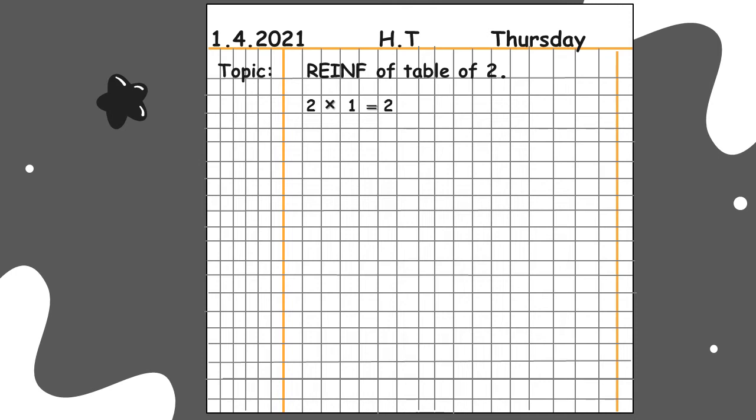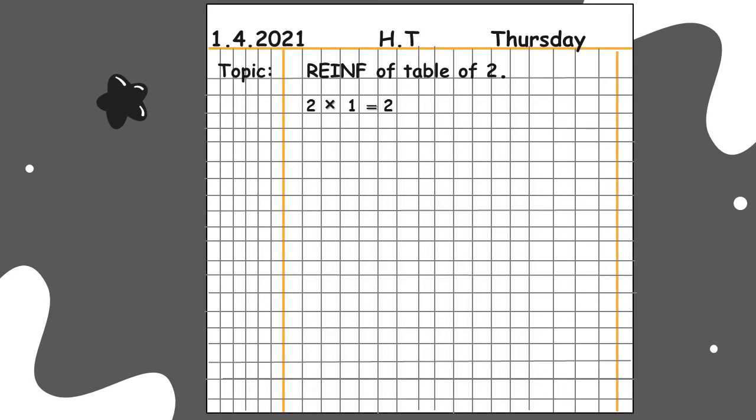Write 2 multiply 1 is equal to 2. And how will we read it? 2 ones are 2. Then leave the line. Those who have small blocks, you have to leave the line. Keep in your mind, one number should be in one block.